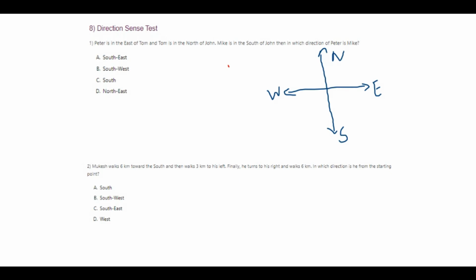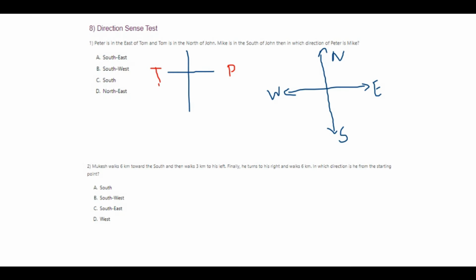Now Peter is in the east of Tom. Okay. Peter is in the east. So let's take Peter, which is in the east. If this is the plus direction, this is the current scenario. Peter is in the east of Tom, which means Tom is in west.